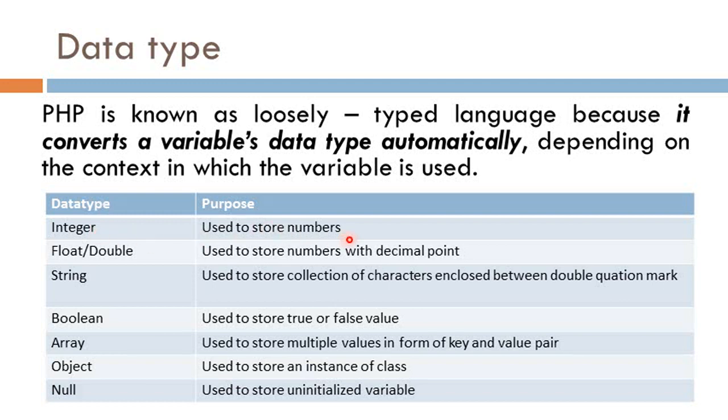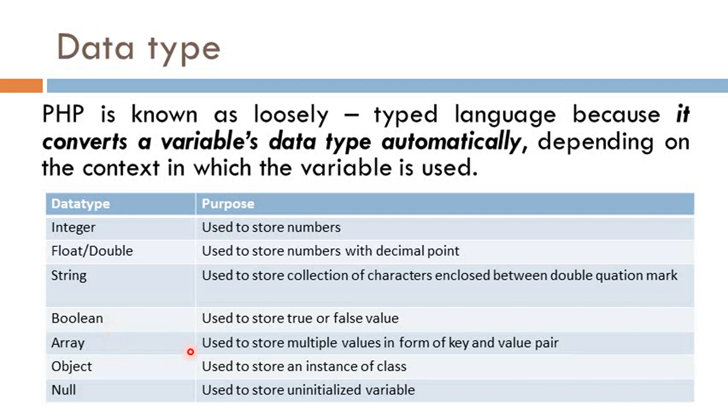Integer stores numbers without a decimal point. Float or double is used to store numbers with a decimal point. Next is string. It is used to store a collection of characters enclosed between single quotation marks or double quotation marks. Next data type is boolean, to store a true or false value.